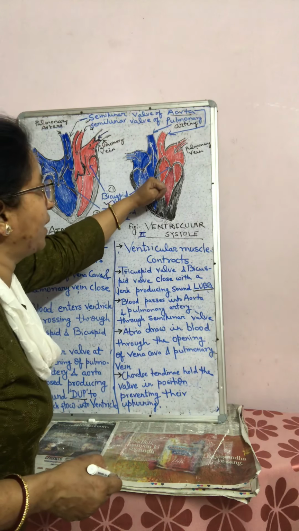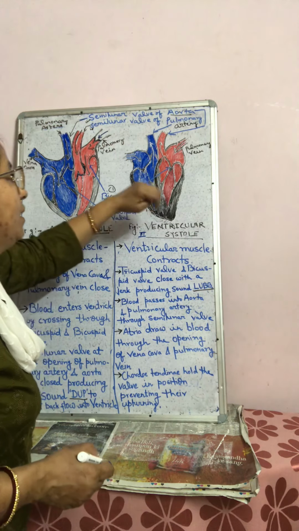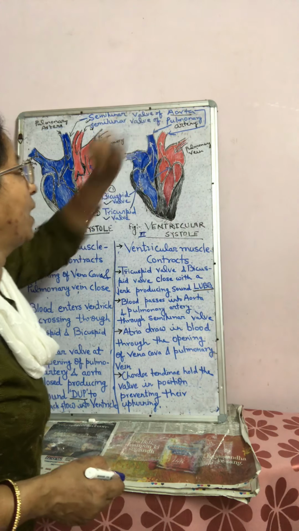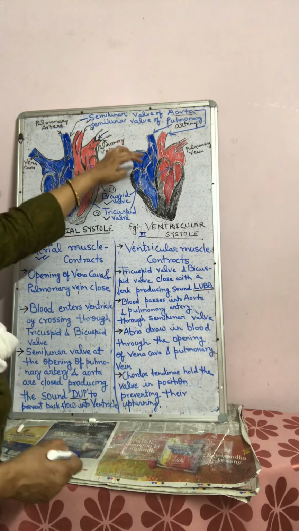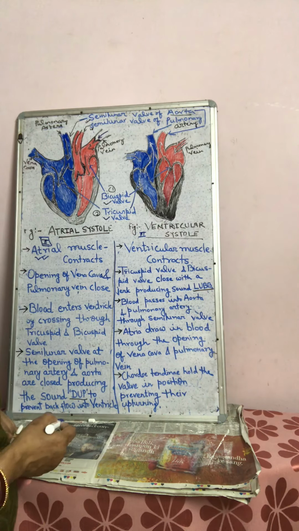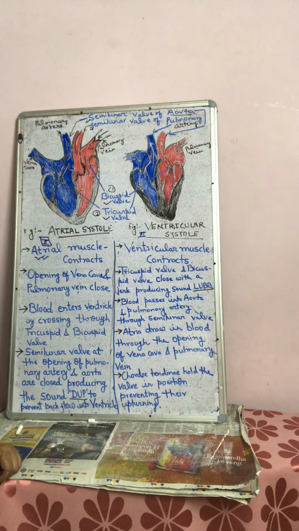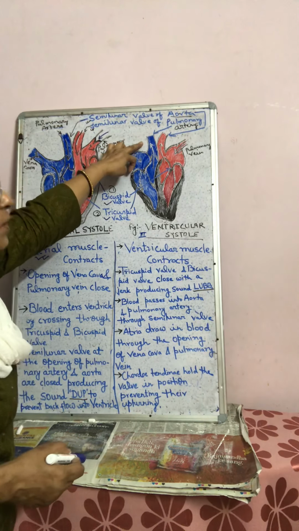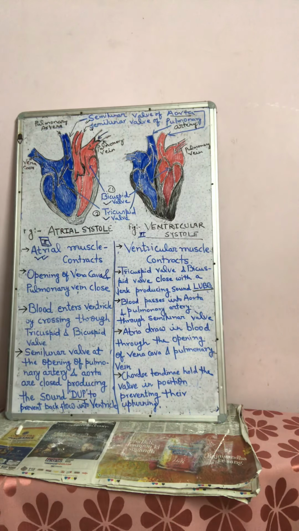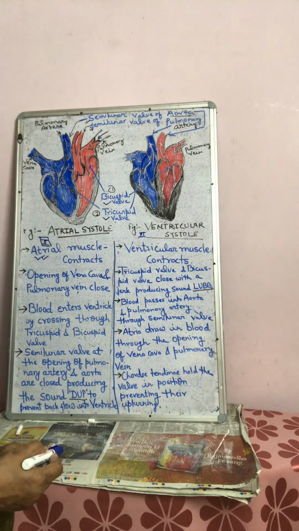As pressure increases in the ventricle, both the semilunar valves will open and blood flows into the aorta and pulmonary artery, so that through the aorta it can be supplied to each and every organ of the body, and through the pulmonary artery it can be supplied to the lung.